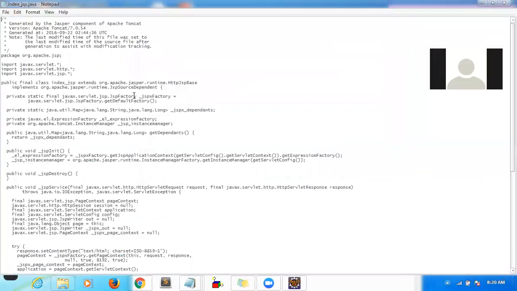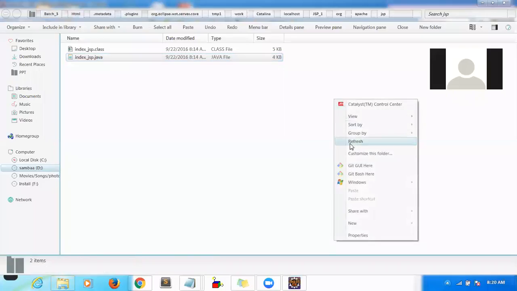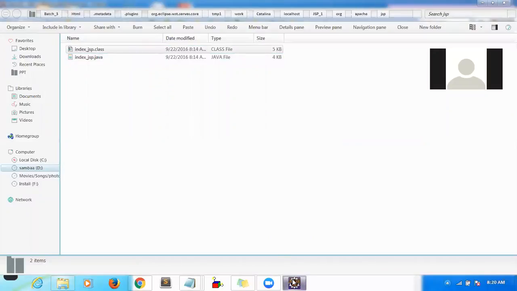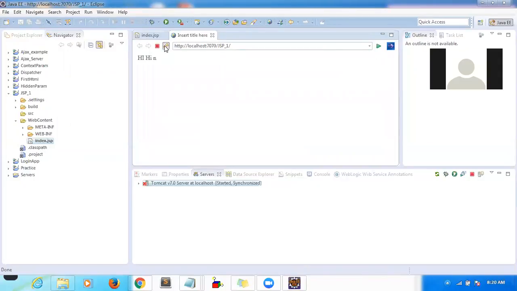So again I reopen the servlet. Let me look for that variable xyz. It is not there. So when will this servlet regenerate? Whenever you hit the first request. So now I am trying to hit the first request.